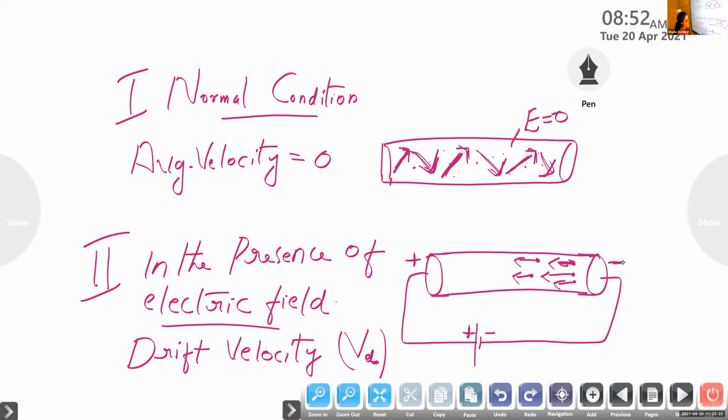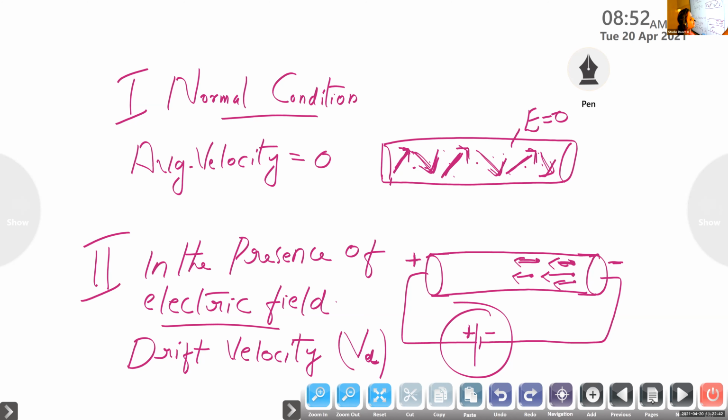So what happens through this metallic conductor? During this drifting, they possess a velocity. The velocity that is possessed by this electron during its drifting from negative to positive in the presence of an electric field is known as drift velocity, Vd.